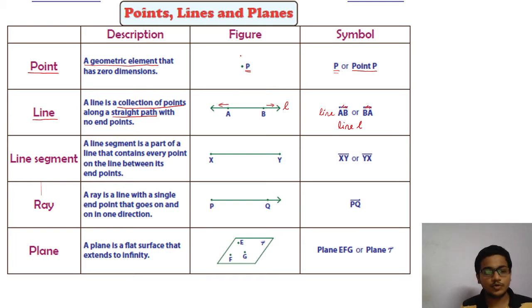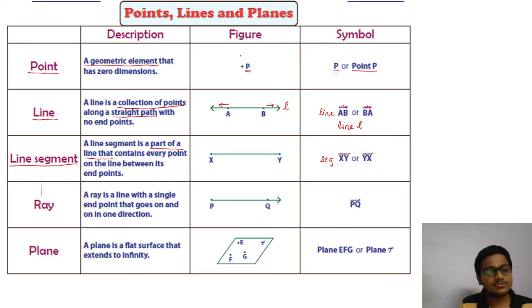Now next we move to the term line segment. A line segment is similar to a line, or rather it is a part of a line that contains every point on the line, but it has two end points. It does not stretch in both directions, but it has two fixed end points. A segment can also be labeled similar to a line using two capital letters, that is segment XY or segment YX. Do not make a bar above it.